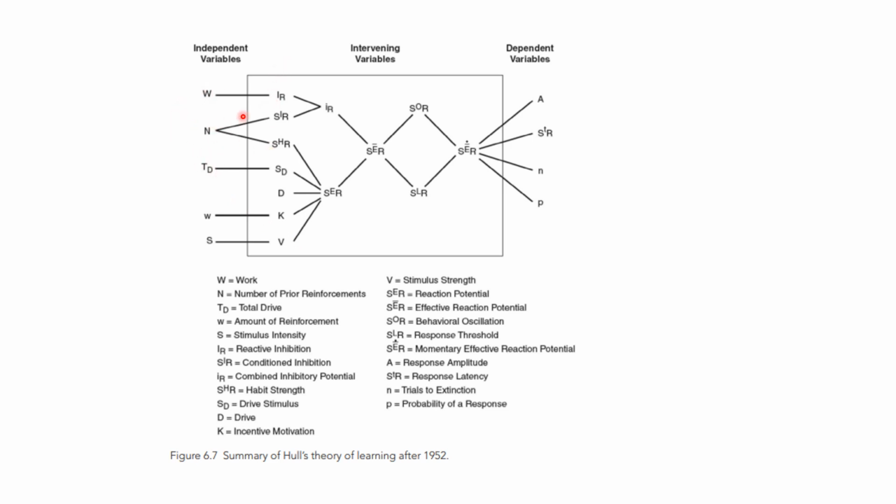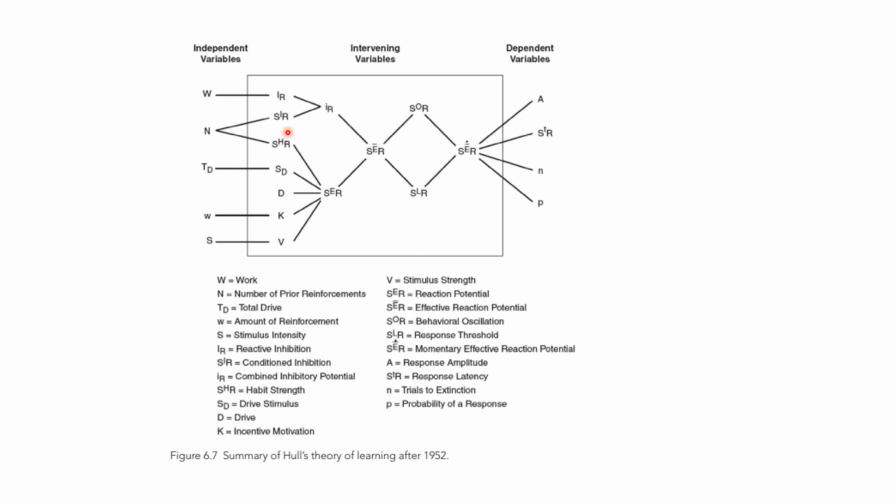And you can see the arrows denote the variables that are affected by the independent variables. As you can see, work is affecting the reactive inhibition. Why? Because as the amount of work increases, fatigue increases, and reactive inhibition also increases. At the same time, N, the number of prior reinforcements, is majorly affecting the conditioned inhibition.